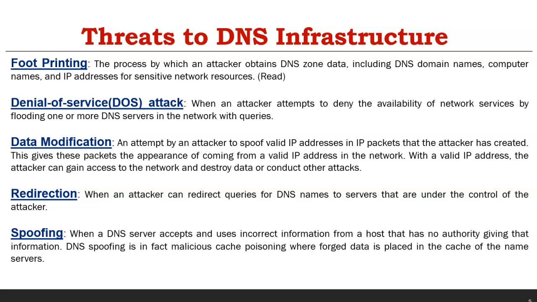So when they give a scenario, you will be able to easily identify it by having these keywords. If it is a read-associated attack, where only read has happened on the data, it is footprinting. If the server is not reachable, it is a DDoS attack. If a modification happens, it is data modification. In case there is no modification, only hijacking of the DNS server happens, it is a redirection. In spoofing, when cache poisoning happens, it is spoofing.